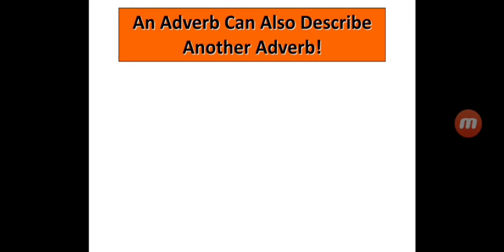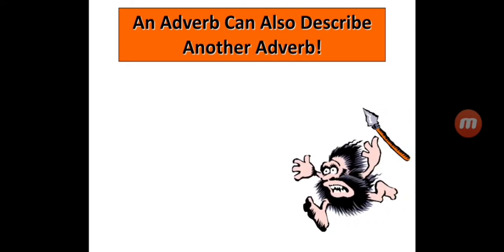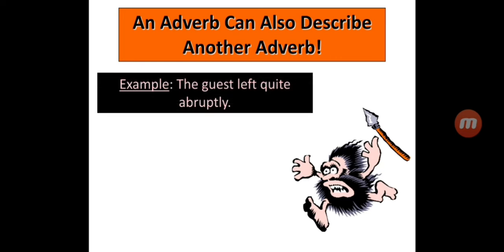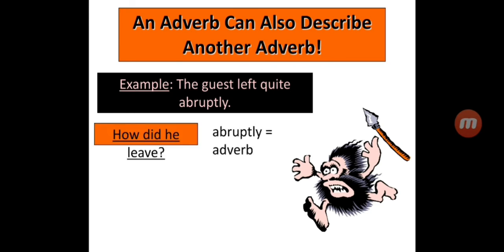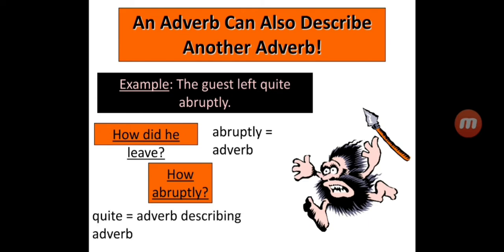An adverb can also describe another adverb. For example, the guest left quite abruptly. How did he leave? Abruptly. Abruptly is adverb in this sentence. How abruptly? Quite abruptly. Here the adverb quite is describing the another adverb abruptly.